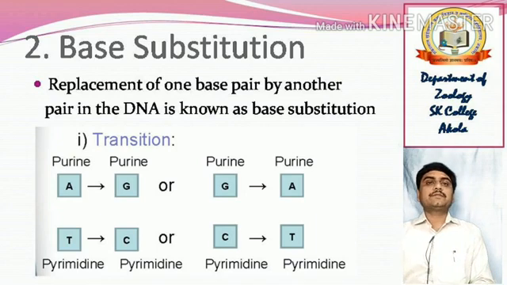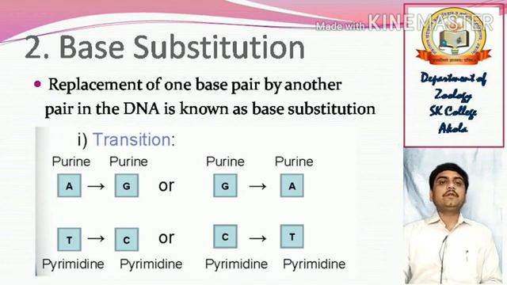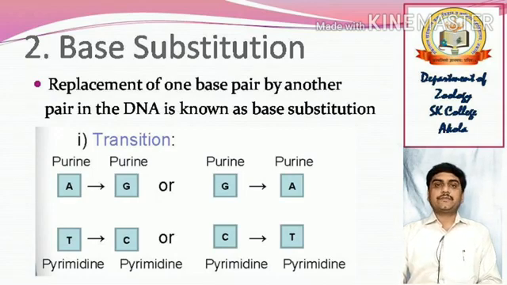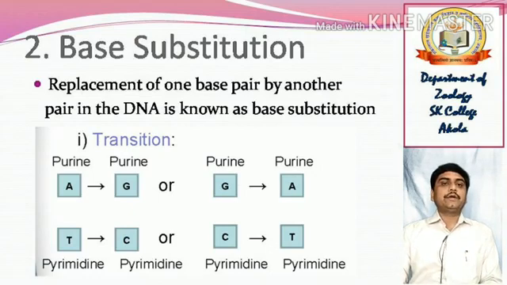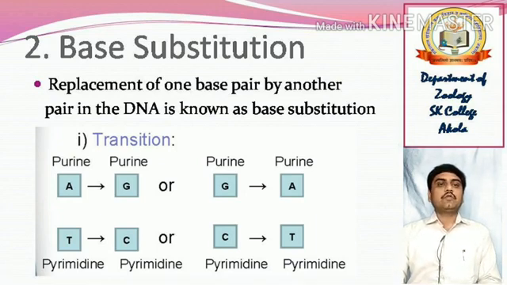The second type is the base substitution. Replacement of one base pair by another pair in the DNA is known as a base substitution. In the diagram, you are able to see pyrimidine to pyrimidine or purine to purine change. Suppose it is adenine, it can change to G, guanine.